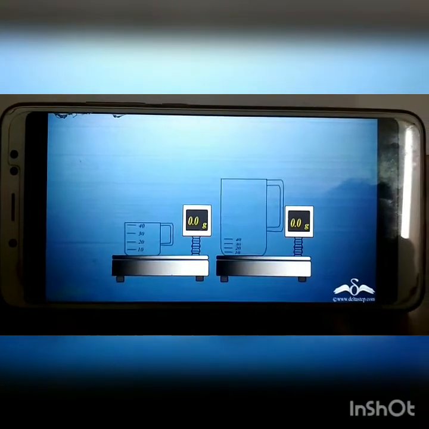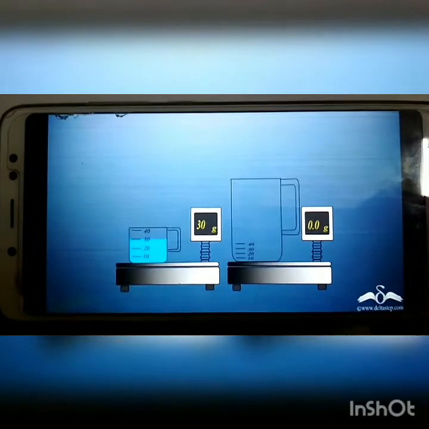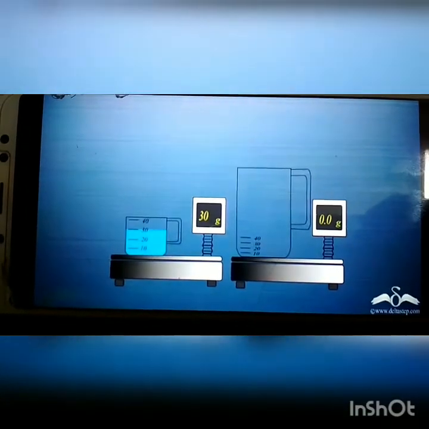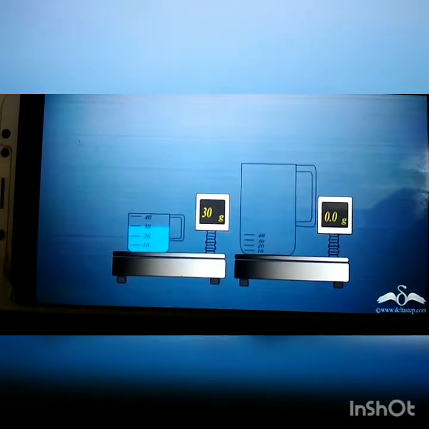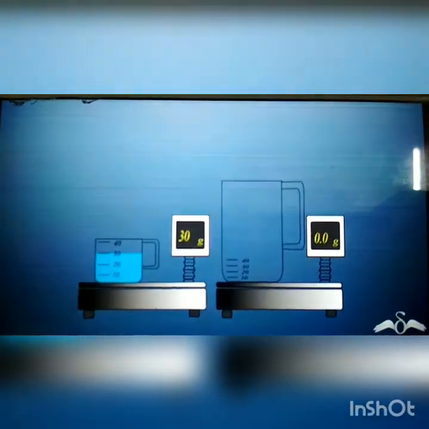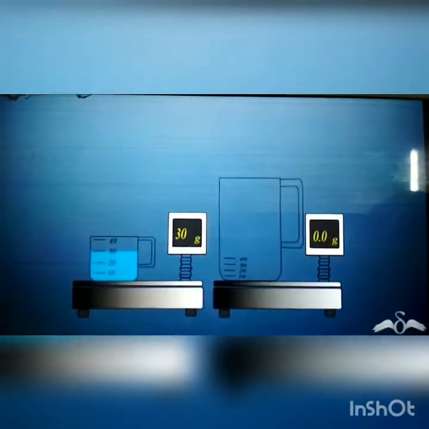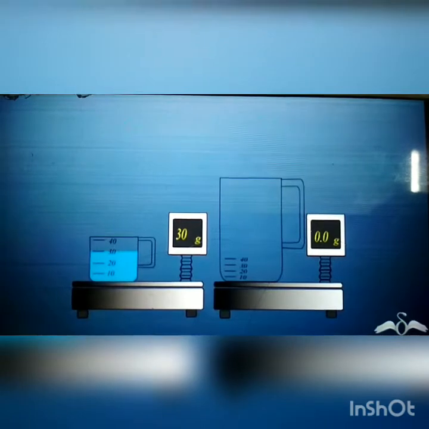Now let us discuss the liquid state. Let us take water. First put some quantity of water into the smaller container. Then we will transfer the water into the bigger container. Let us observe what happened.